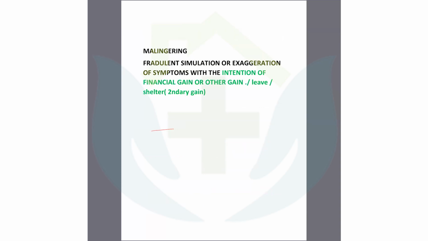Look, in malingering, this patient will have an intention. Suppose I give you one example of malingering. A patient in our hospital in the non-paying ward. In the non-paying ward, what is the benefit? There is no bill, but the benefit is that she or he will get food, sometimes also some funds.